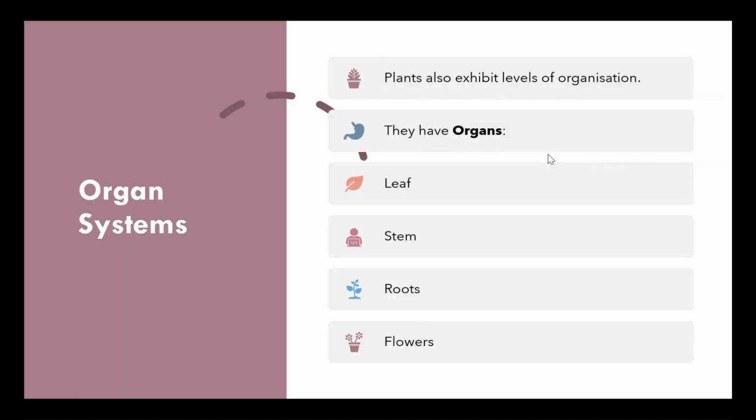So, of course, that means that tissue comes together and they create organs. The organs of a plant would be, say, their leaves, the stem, roots, and if they are a flowering plant, then maybe it's flowers as well, knowing that flowers are kind of like the reproductive part of our plant species here.